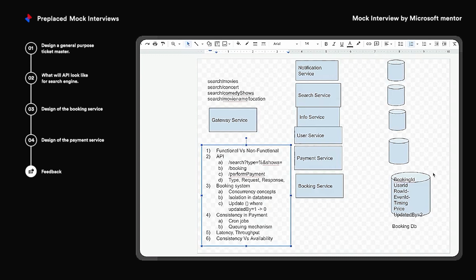We did not talk about a few things, like what will be the interaction between the client and the server. For example, your booking is in progress. Now your page will display a progress bar. How do you implement that progress bar? We did not touch upon that because 1 hour wouldn't have been sufficient, but you might get these in other types of interviews.